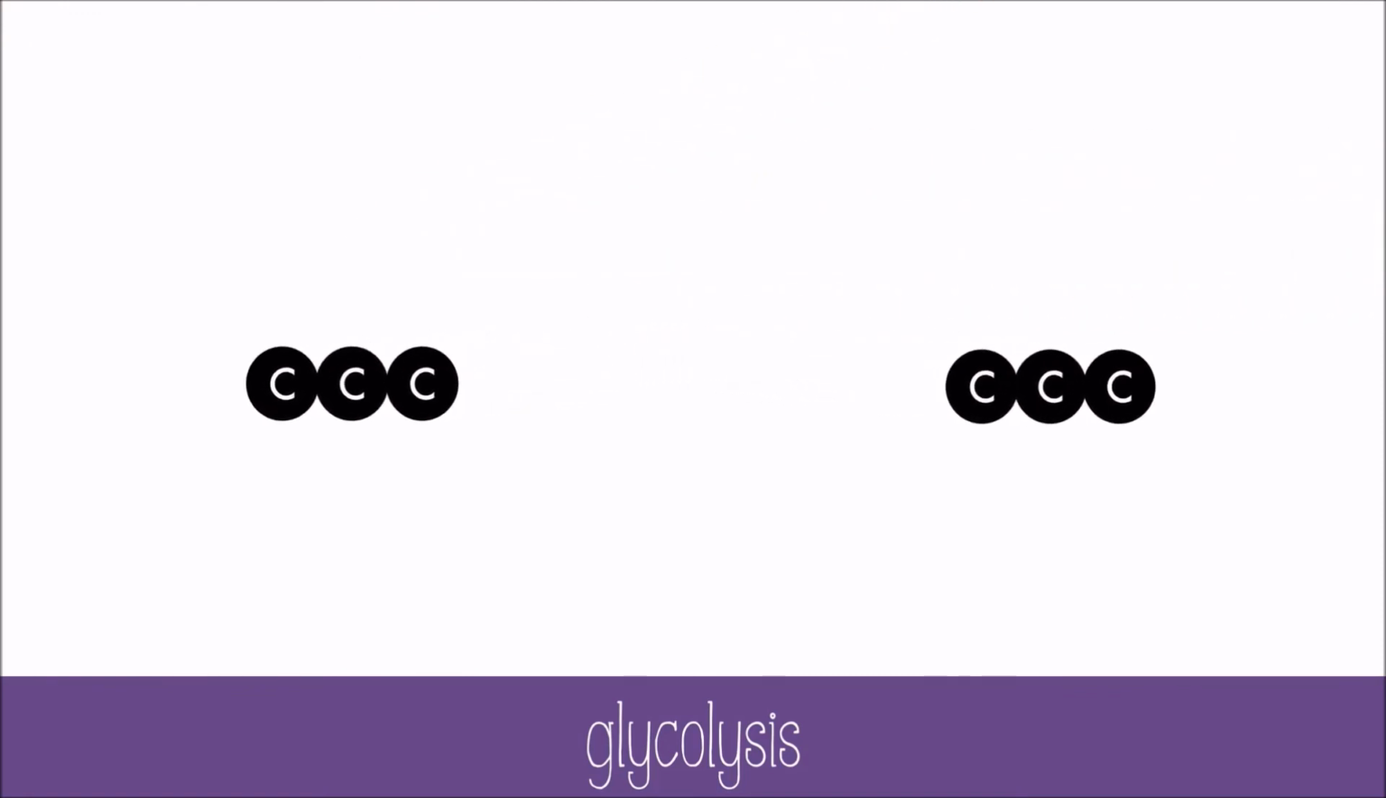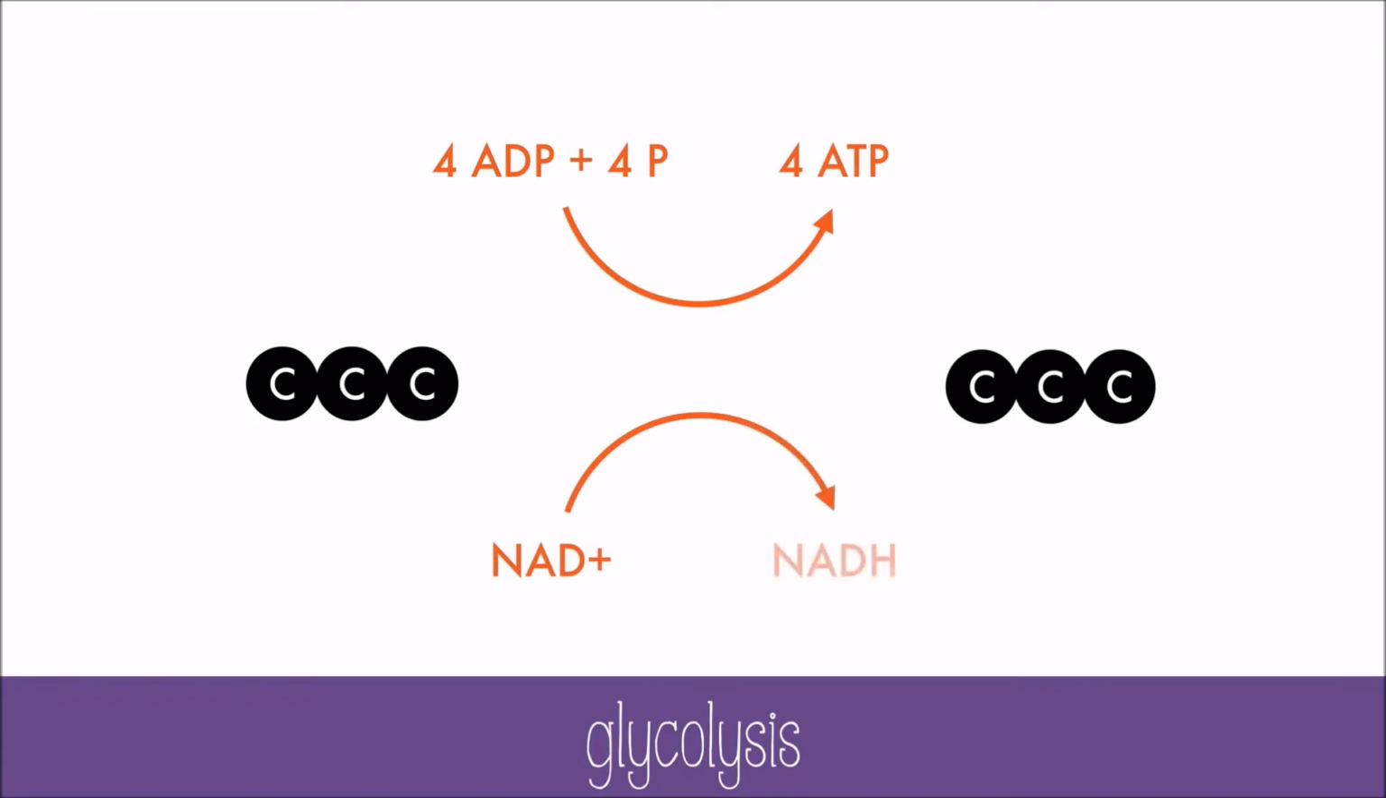The process requires 2 ATP to get started, but ultimately it produces 4 ATP from ADP and phosphate, and it produces 2 NADH from NAD+. So overall, glycolysis makes 2 pyruvic acids, 2 ATP, and 2 NADH. From here, there are 2 possible pathways that could be taken.